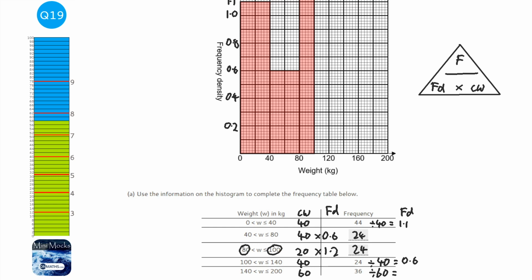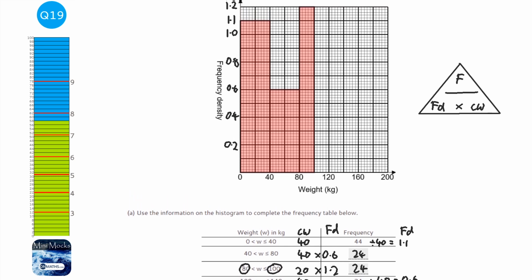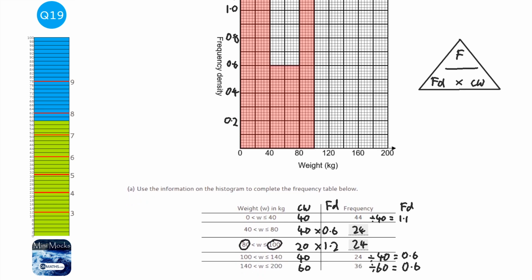and 36 divided by 60 is going to be 0.6 as well. Well, that's convenient, they're both 0.6. So the first bar is going to be at 100 to 140, and it's going to be 0.6. So 140 is going to be there. And then the next bar is going to be 140 to 200. So it's a slightly longer bar there.